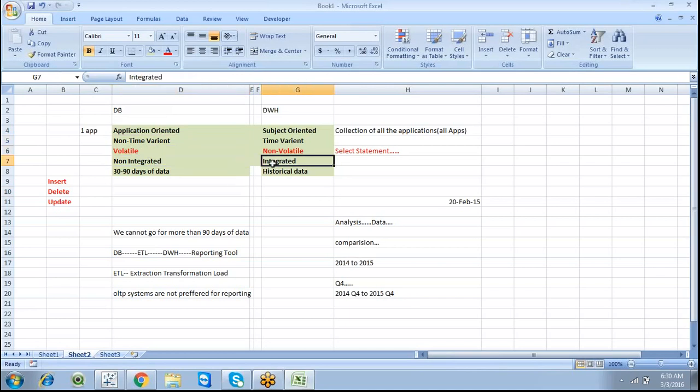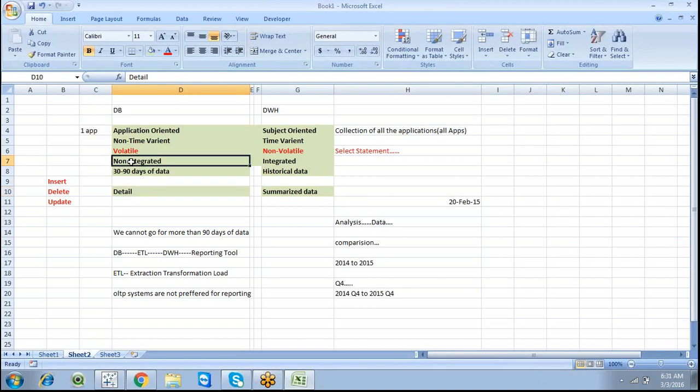This is integrated. So it stores detailed information, but it stores summarized data. It stores summarized data, it stores detailed information. That's the reason why it is non-integrated. The level of granularity is the lowest level.